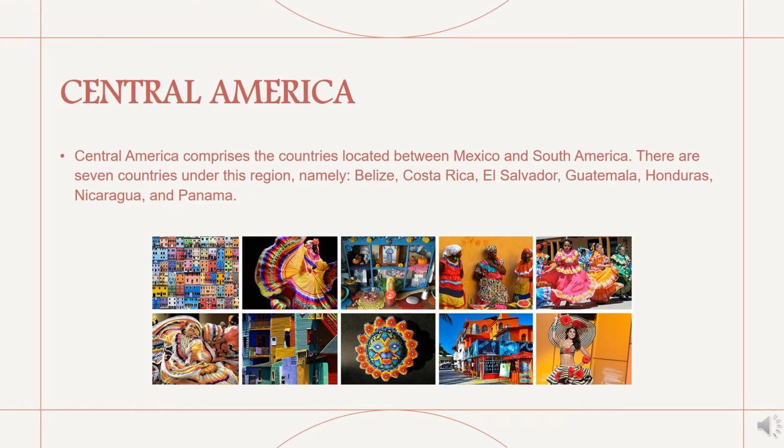Central America comprises the countries located between Mexico and South America. There are 7 countries under this region, namely, Belize, Costa Rica, El Salvador, Guatemala, Honduras, Nicaragua, and Panama.